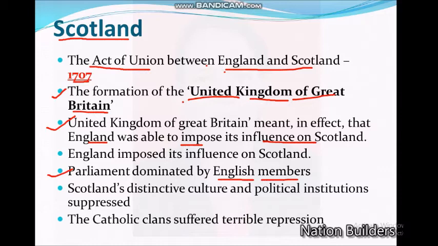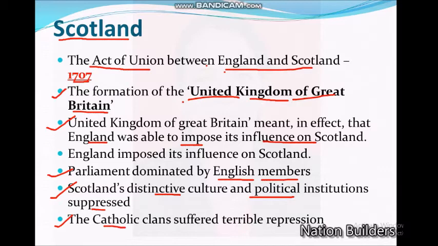In this way, Scotland lost its identity, its culture, its political identity. Scotland's distinctive culture and political institutions were systematically suppressed. The Catholic clans and the inhabitants of the Scottish Highlands suffered terrible repression whenever they attempted to assert their independence. England was dominated by Protestants, and they were in favor of the Protestants.